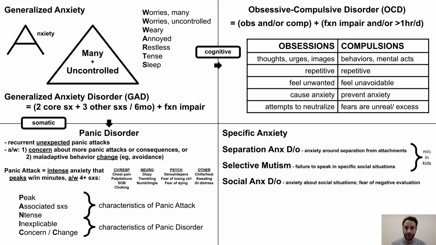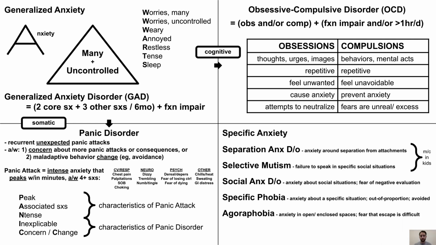Next is social anxiety disorder, which refers to anxiety specifically about social situations. This usually involves fear of negative evaluation or judgment in social situations. A specific phobia involves anxiety about a specific situation, such as heights or spiders. The anxiety is out of proportion to the actual threat posed by the situation, and the situation is therefore avoided. Finally, agoraphobia refers to anxiety that occurs within wide open or tightly enclosed spaces, usually due to a fear that escape from the situation will be difficult.